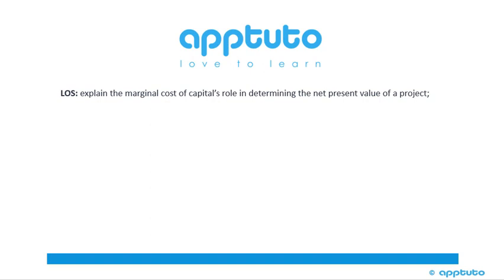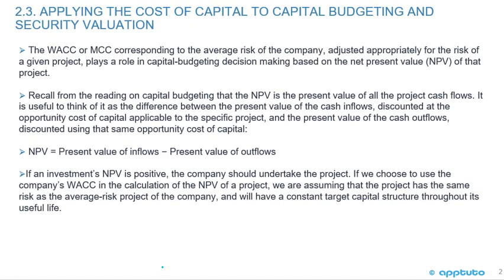This LOS is to explain the marginal cost of capital's role in determining the net present value of a project. Applying the cost of capital to capital budgeting and security valuation. So now that we know how to calculate the weighted average cost of capital, we need to look at how we apply it. The weighted average cost of capital, or marginal cost of capital, corresponding to the average risk of the company, adjusted appropriately for the risk of a given project, plays a role in capital budgeting decision-making based on the net present value of that project.